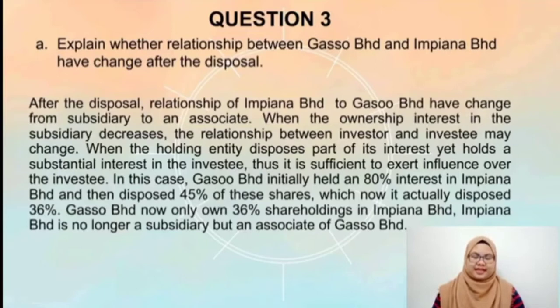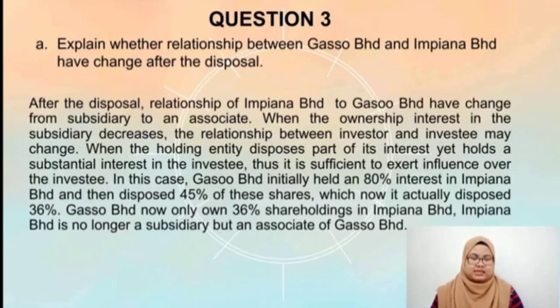Okay, for question 3A, explain whether the relationship between Gasu Berhad and Impiana Berhad has changed after the disposal. Okay, the answer is after the disposal, the relationship of Impiana Berhad to Gasu Berhad has changed from subsidiary to an associate. When the ownership interest in the subsidiary decreases, the relationship between investor and investee may change. When the holding entity disposes part of its interest, yet holds a substantial interest in the investee, it is sufficient to exert influence over the investee.